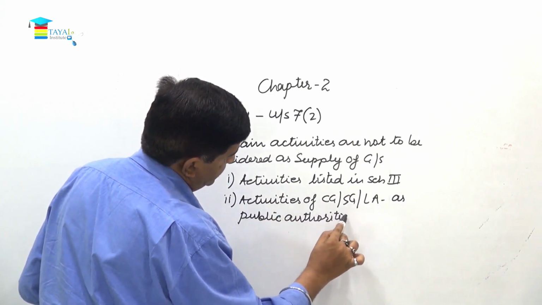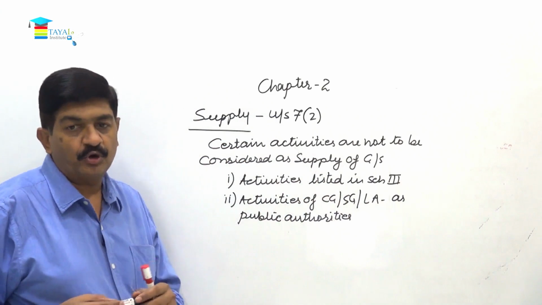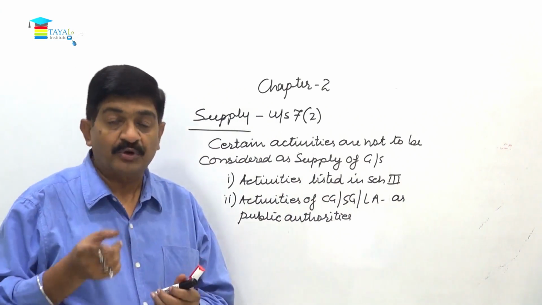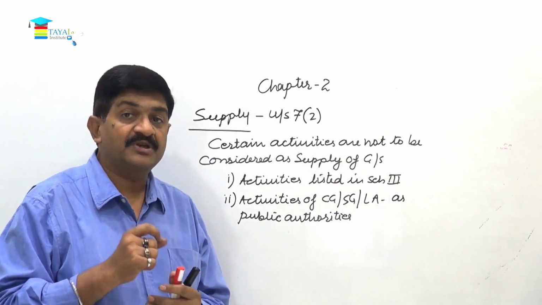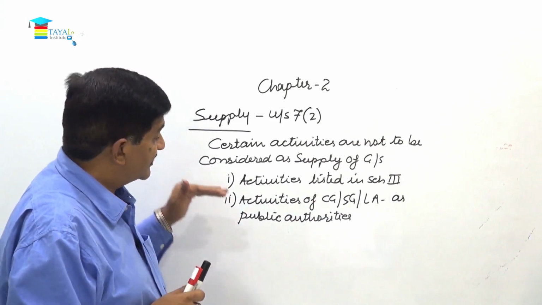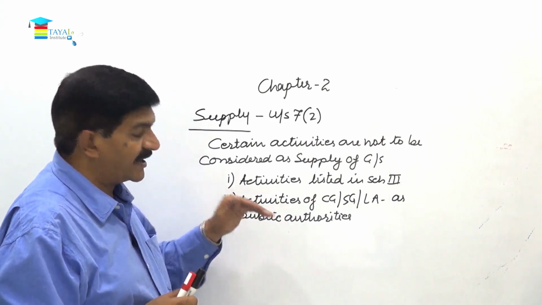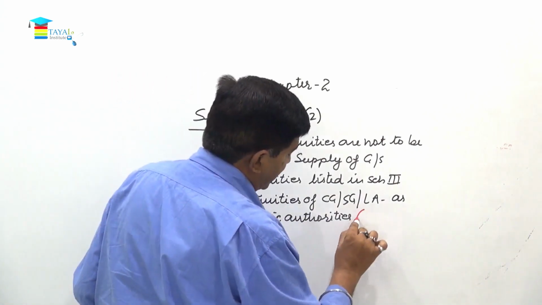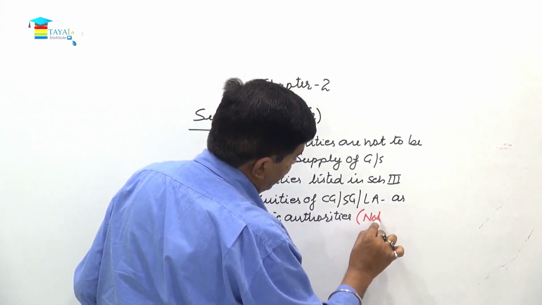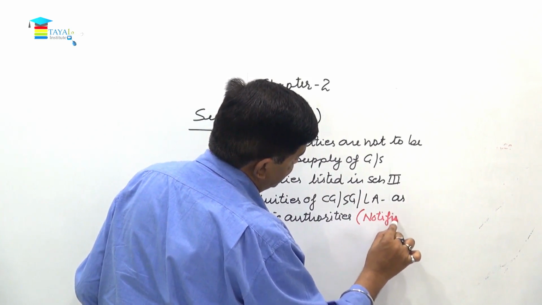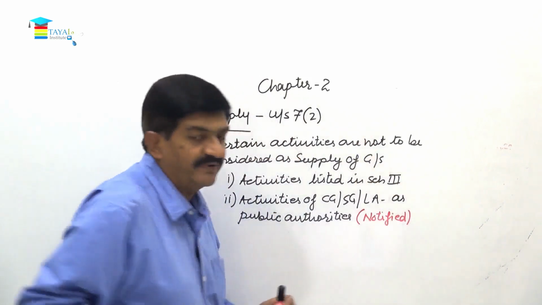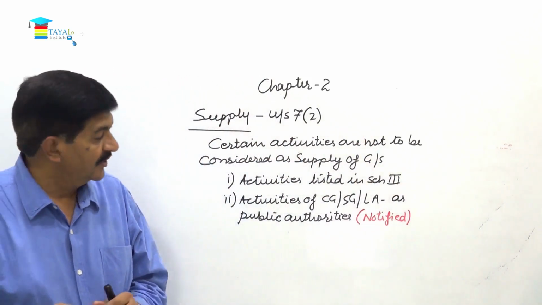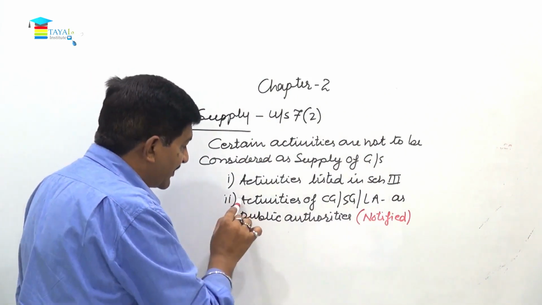So when government or a government authority is doing any activity, it is already covered in the definition of the term business. But their activities in the area as a public authority, if the activity is a notified one, will not be considered as a supply. Therefore, the question of taxability does not arise. So here you can add the word notified in the beginning itself.